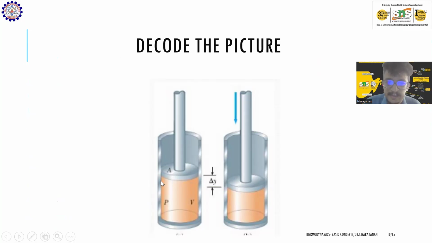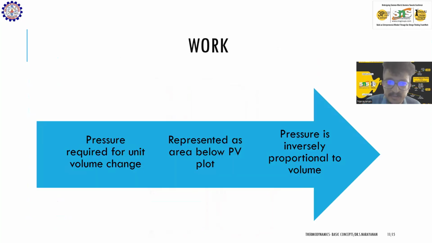So I am having a gas at pressure P and volume V, and I am having a piston of area A. So I am pressing the piston and the volume of the gas is reduced, so that gas is compressed. Pressure is increased as volume is inversely proportional to pressure, and work is done on the system. So I am representing work. Work is nothing but pressure required for unit volume change, represented as area below a PV chart. Pressure is inversely proportional to volume.